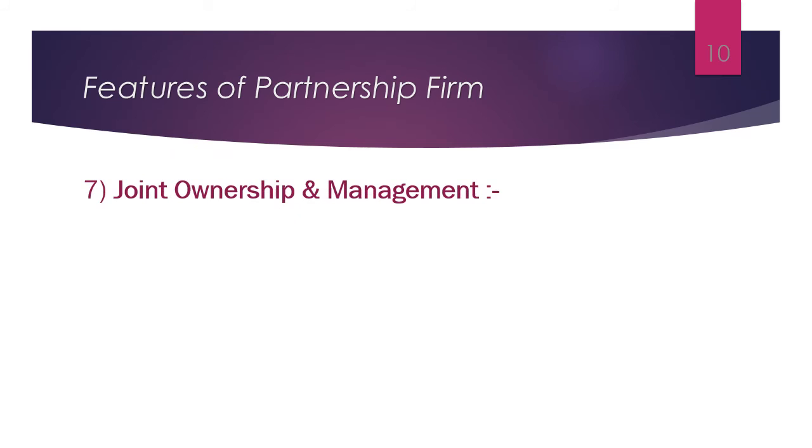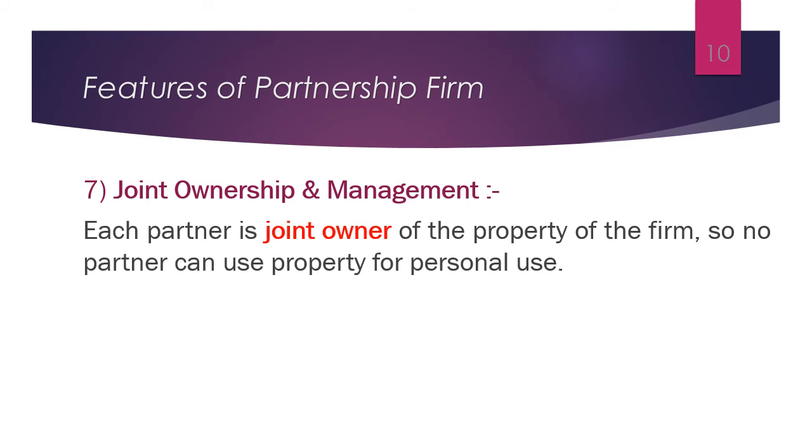Next feature is joint ownership and management. For this point, we can take one example. Suppose Mr. A and Mr. B come together to do a business, and they form one partnership firm. After some time, they purchase some property in the name of that firm.